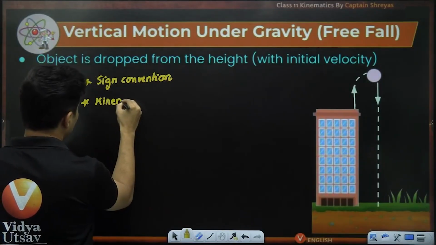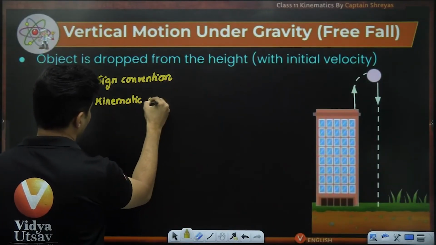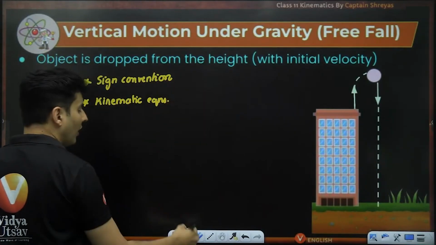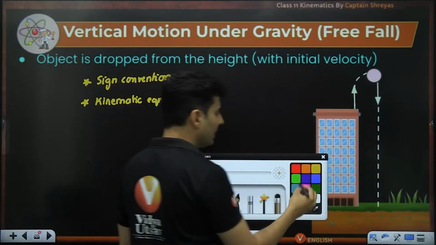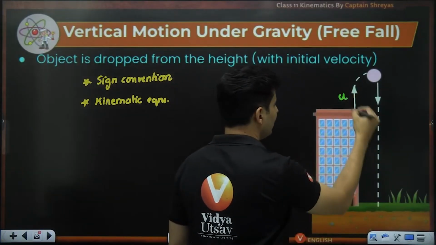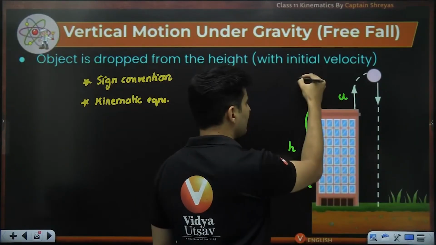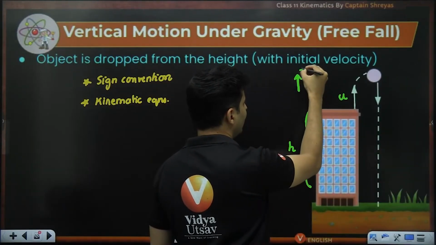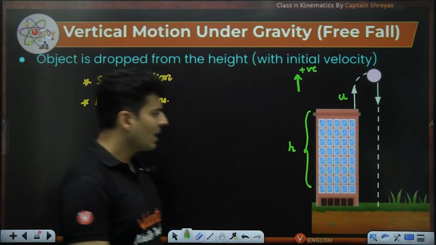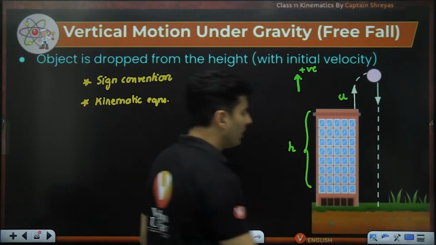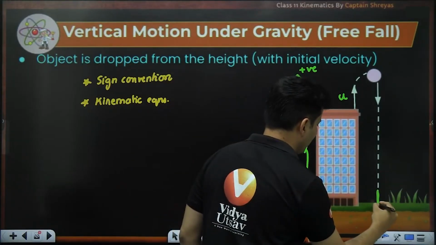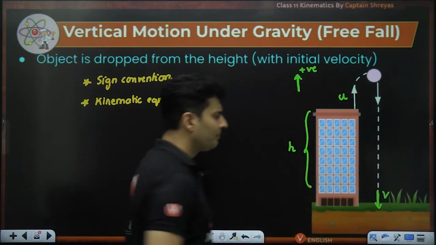There is no direct formula, only kinematic equations. For example, in this particular scenario, if this speed is u, the height of the tower is, let's say, h, and somebody decides upward direction is positive, and we want to figure out what is this velocity or what is the time, etc.